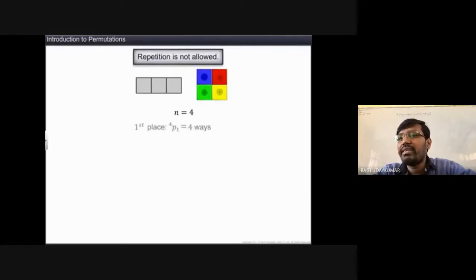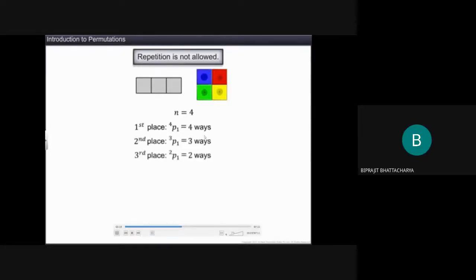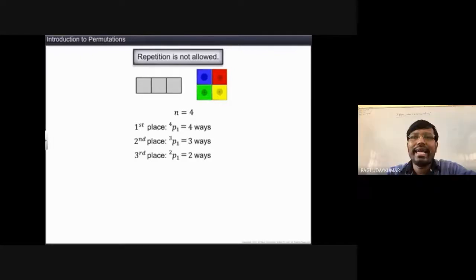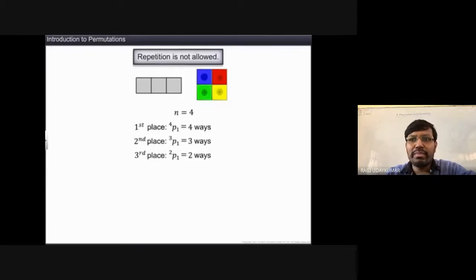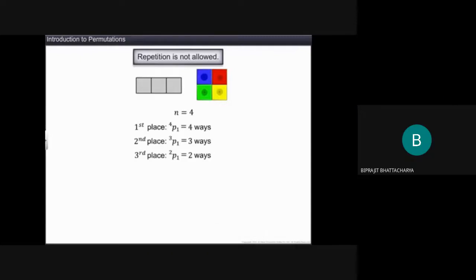The number of tiles given to you, so the first place can be filled in 4P1, which is nothing but 4. That is the representation, with which we are going to represent 4P1. Second place 3. Sir, does 4P1 mean that out of these four colors, in the first box we can put only one? Yes, in one place we are placing one. Okay, sir. 4 into 3 into 2.